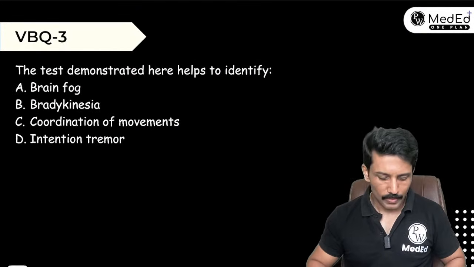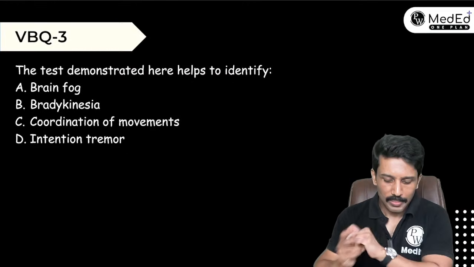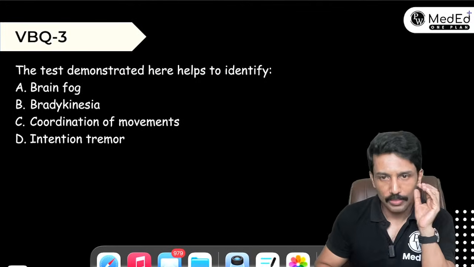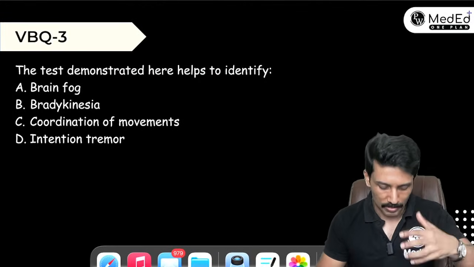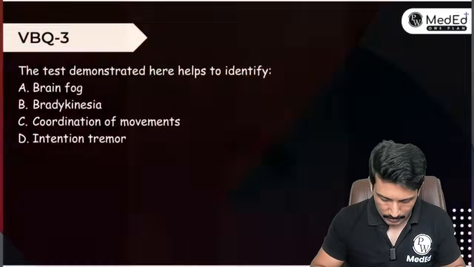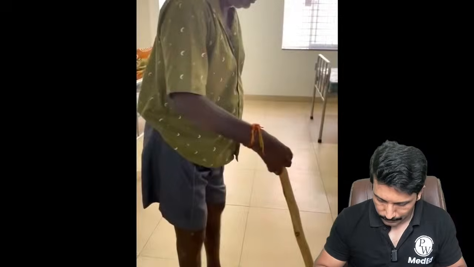Okay, next one. The test demonstrated here helps to identify... Okay, I'll play a test. You should see the test and then tell me which of the following findings it helps to identify. Just give me 1 second. So what is this test called and what is it actually done for? What are we trying to identify by doing this test?